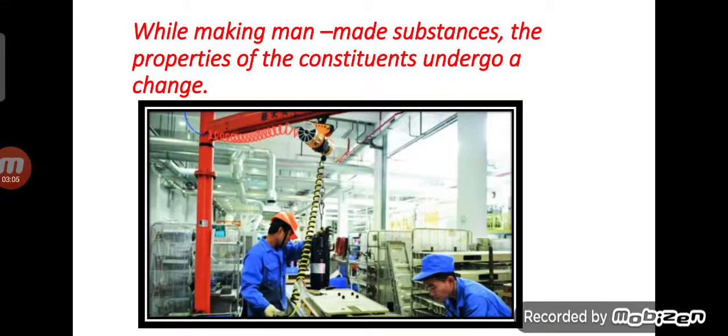While making man-made substances, the properties of the constituents undergo a change. It means, children, when we are making man-made substances, at that time the properties of the substances change.